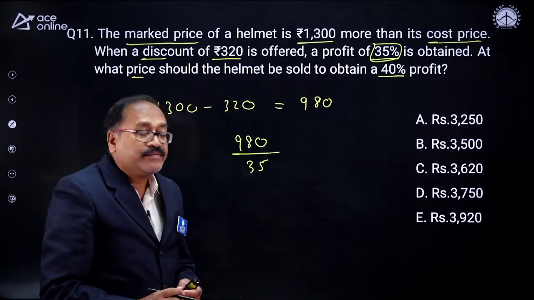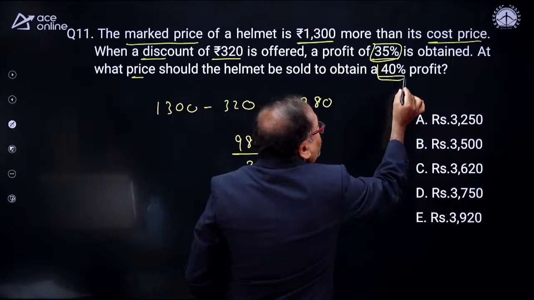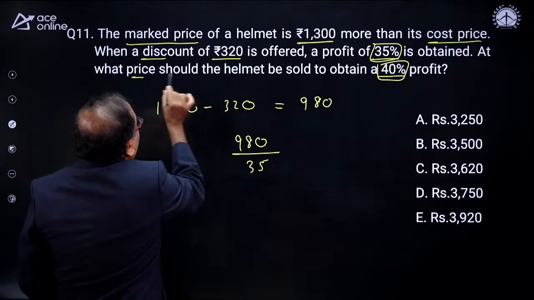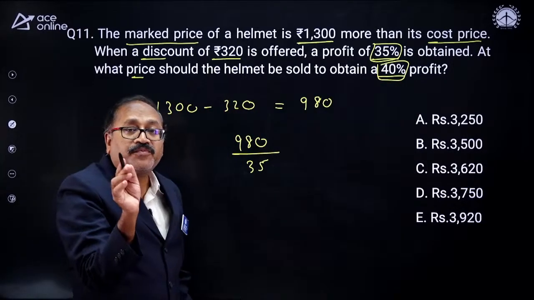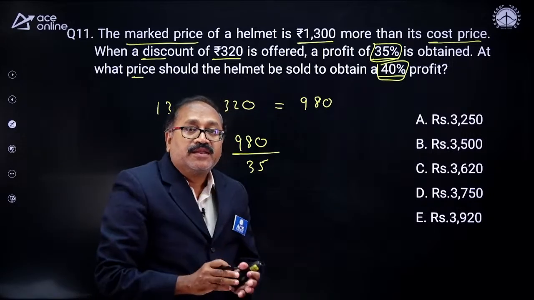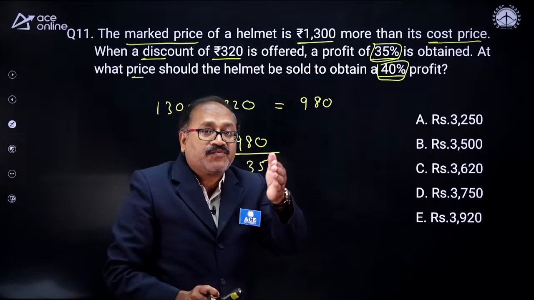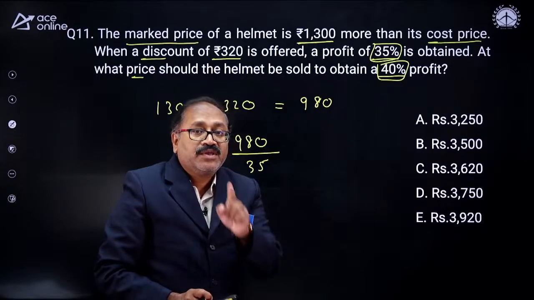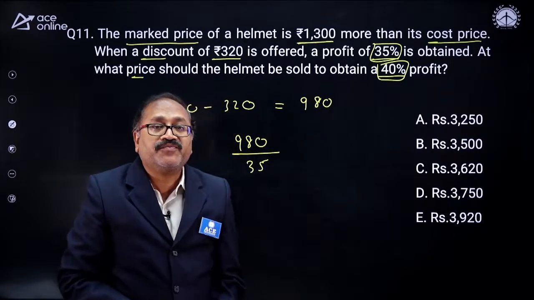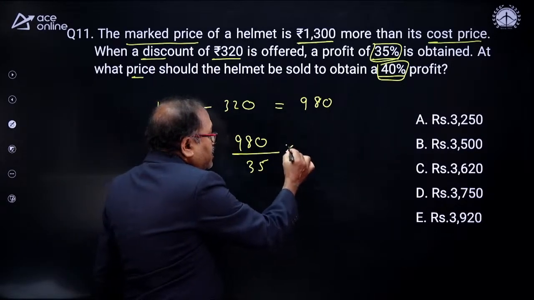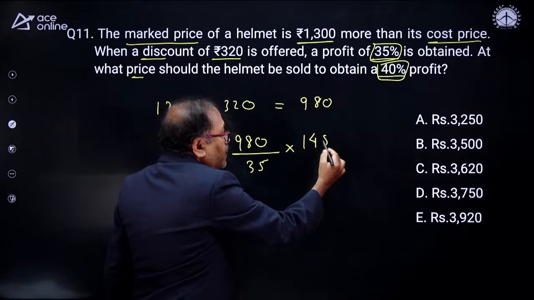What percent is your requirement? Mr. Ramkumar, you need to sell it at 40% profit, then what will be the selling price? When the profit is 40%, the selling price will be 100 plus 40, 140%. So your requirement is 140%. This is 1%. Find out 140%.